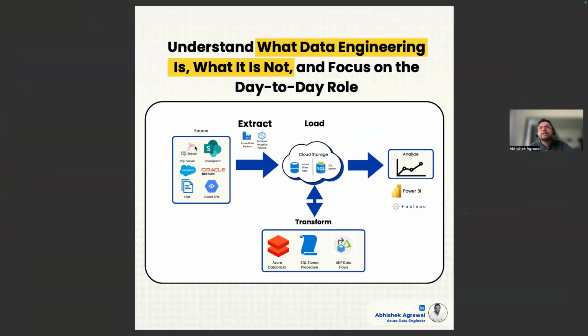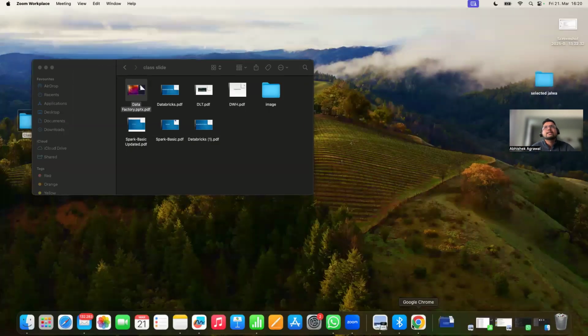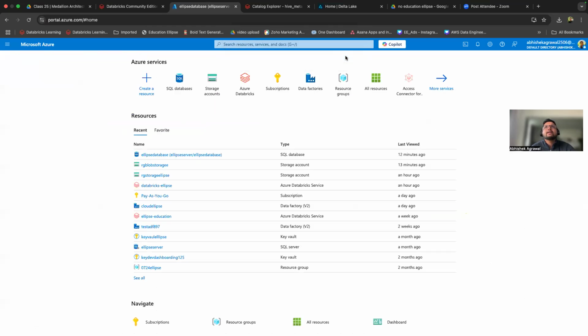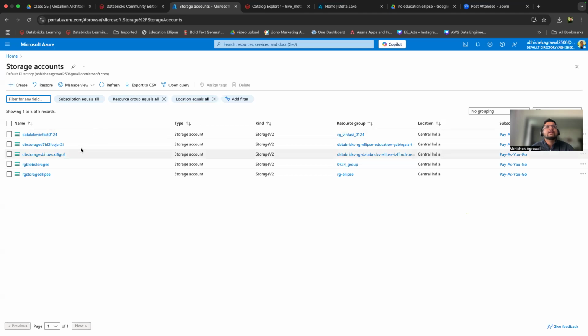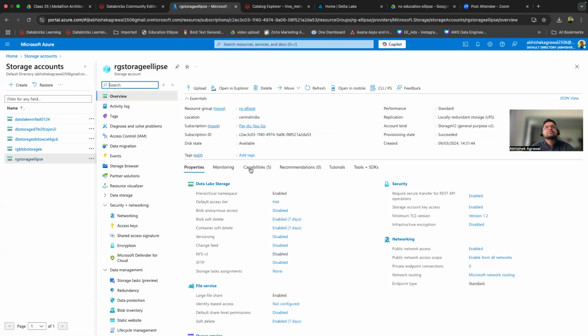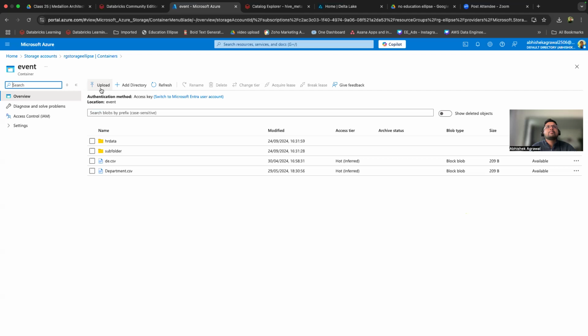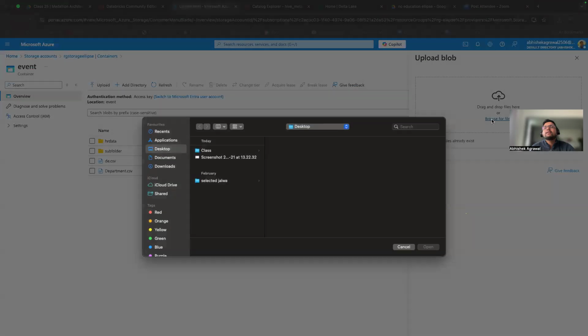Now what will the data engineer do? The data engineer will move the data. So moving the data from the source system to the cloud storage will be done by the data engineer. But somebody can say, Abhishek, why do I need a data engineer? Any normal person can come here, open this storage, and upload data. I know that, right?